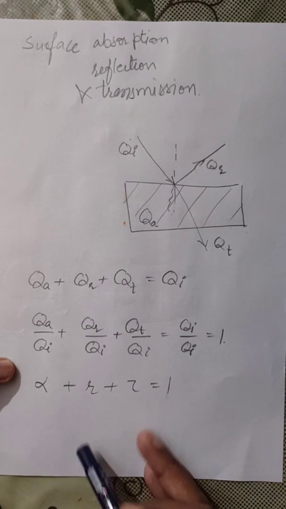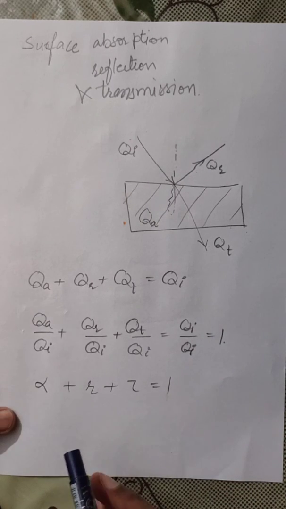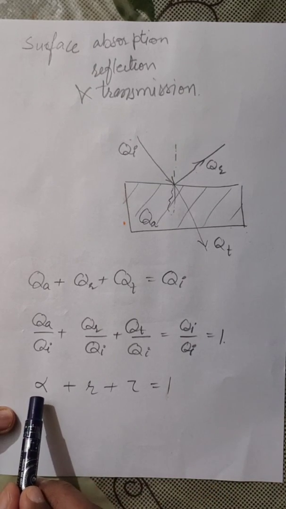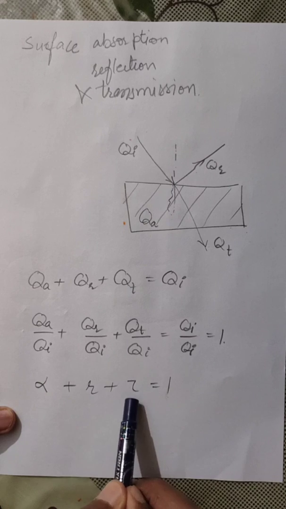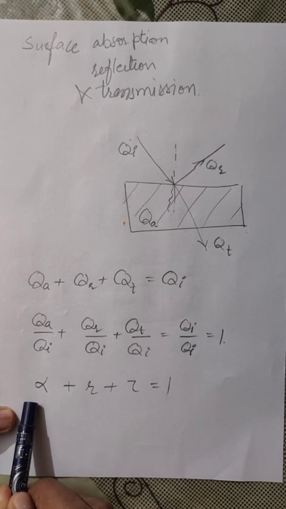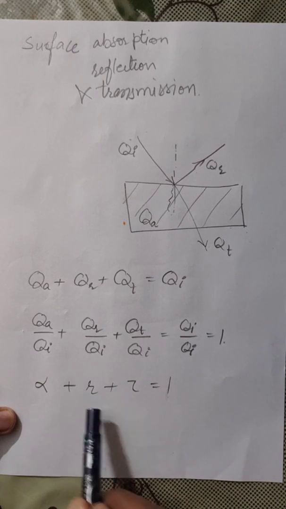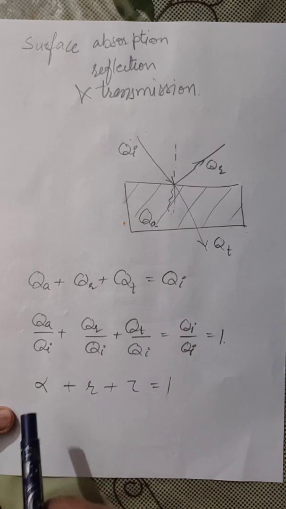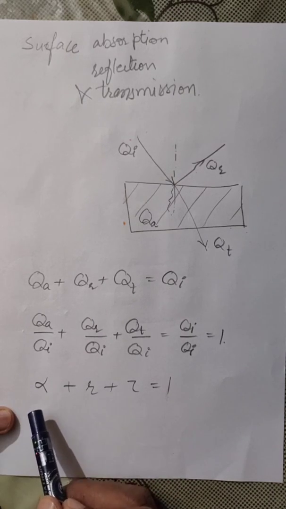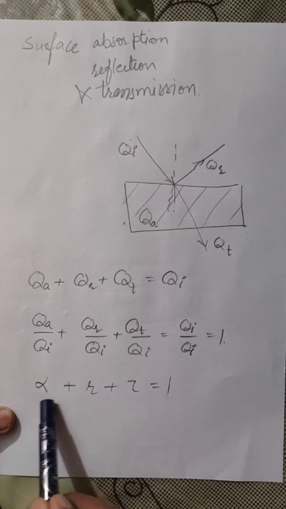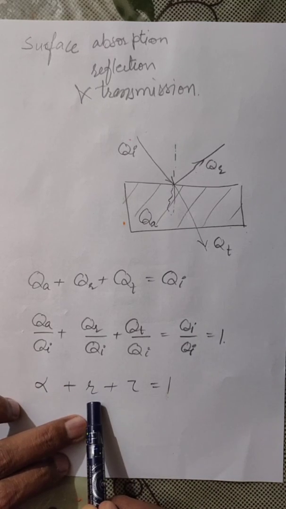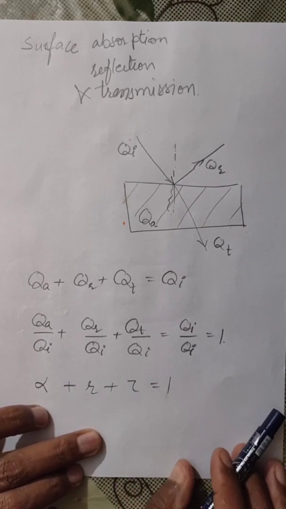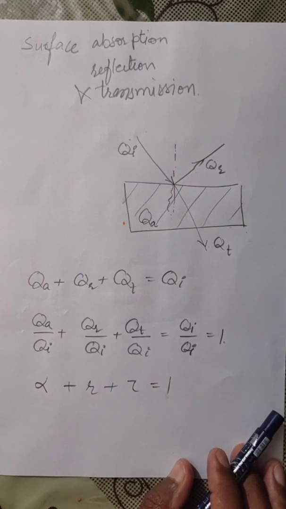It will take the form of another equation in new variables, and those variables are known as alpha, rho, and tau. Alpha is the absorptivity, rho is the reflectivity, and tau is the transmissivity. The fraction of energy which is absorbed by the surface is known as absorptivity. The fraction of energy which is reflected by the surface is known as reflectivity. The fraction of energy which is transmitted by the body is known as transmissivity.